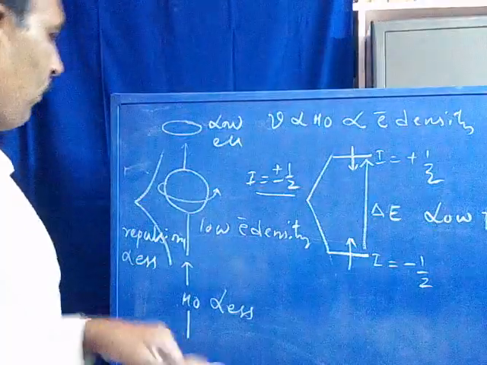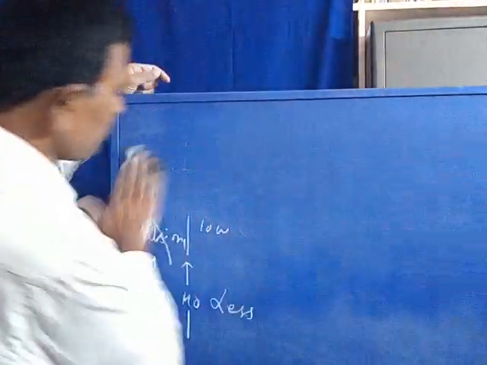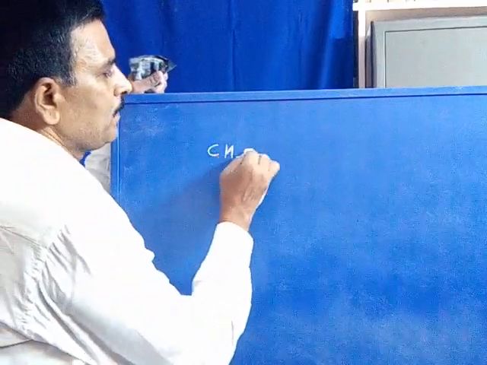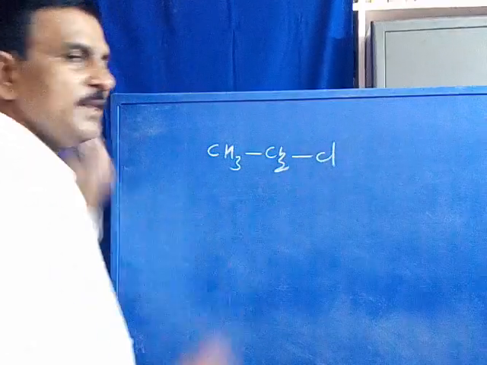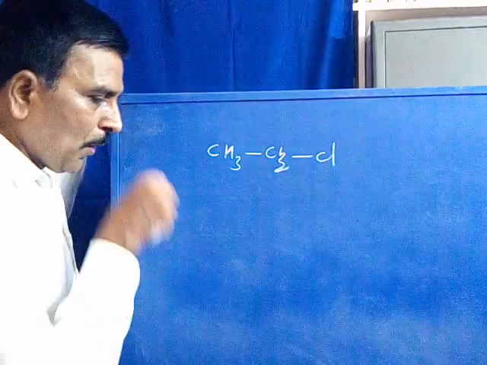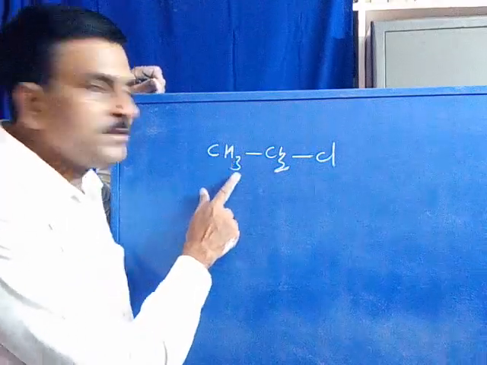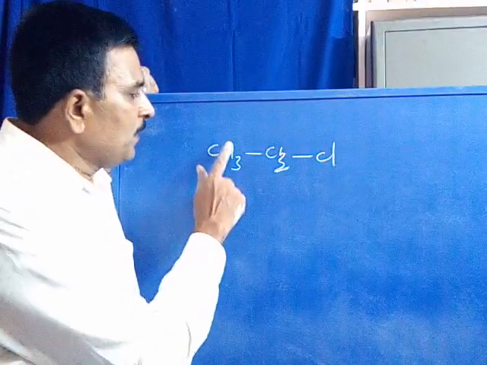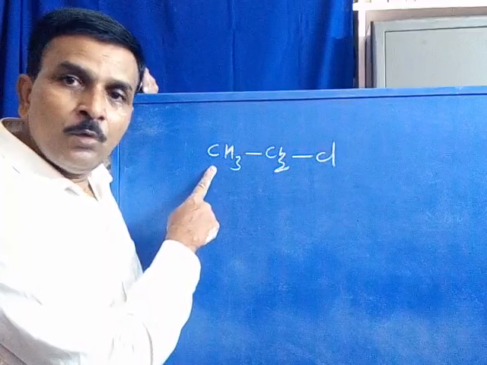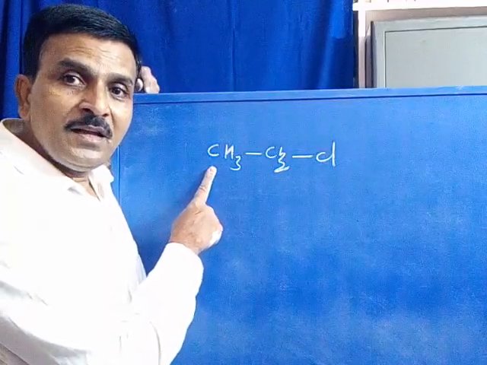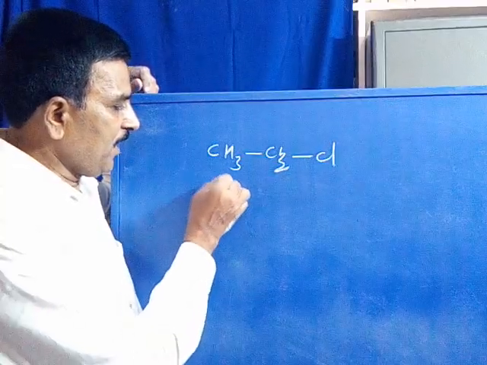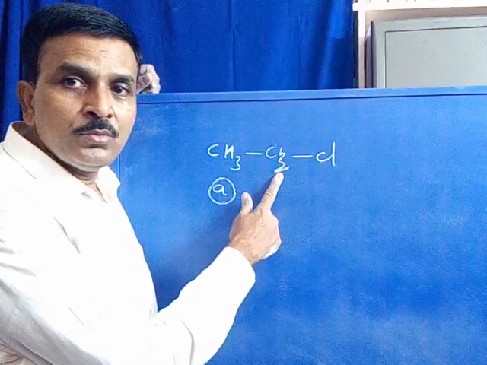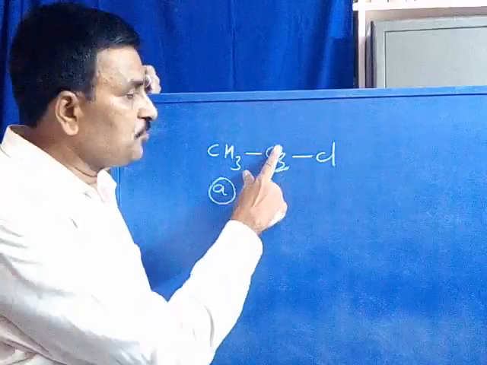For example, you can take CH3CH2Cl, ethyl chloride. Now, the three protons of the CH3 group are the same with respect to their electron density. Are you following? The three protons in the CH3 group are the same with respect to electron density. Say this is group A. The two protons present in the CH2 are the same with respect to electron density.